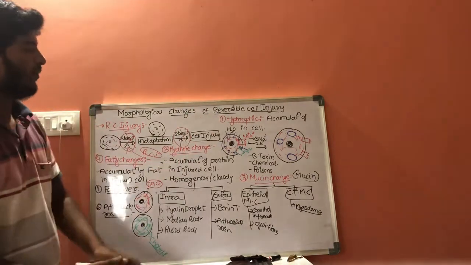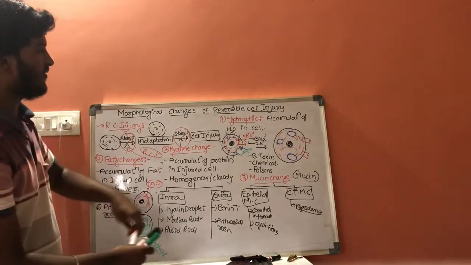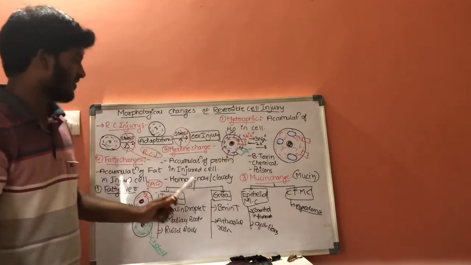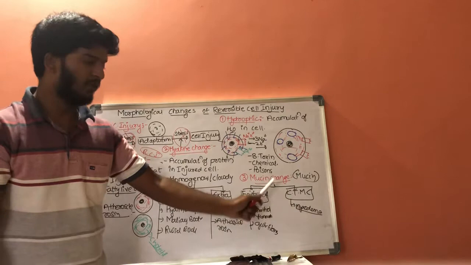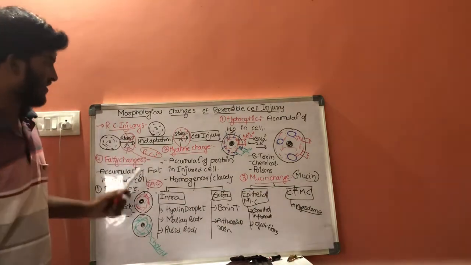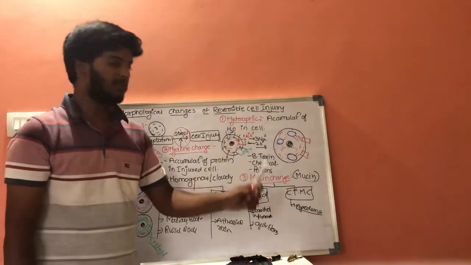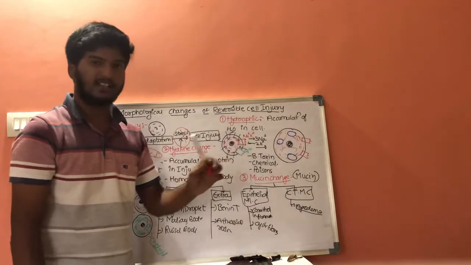It includes 4 different types of changes. That is, first one hydropic changes, second one hyaline changes, third one is mucin changes or mucoid changes, and fourth one fatty changes. Hydropic changes is because of accumulation of water in the cell.